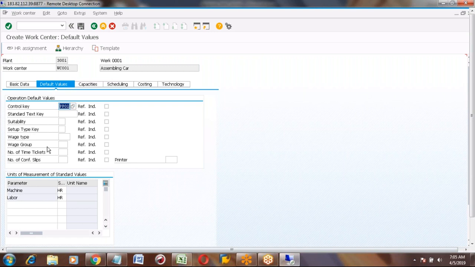And what about the right side? It says reference and a check mark there. Yeah, if you tick mark this one, the value which is coming from here in the routing master you cannot change in the routing. If you do not check mark it, it will show you the default value, but in the routing master you can change it also.